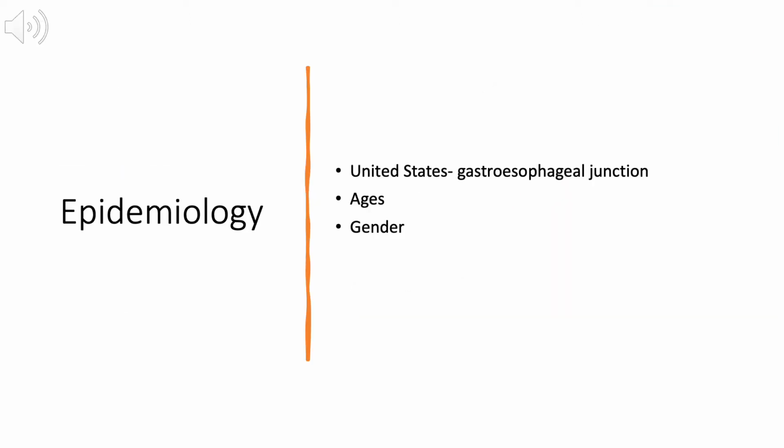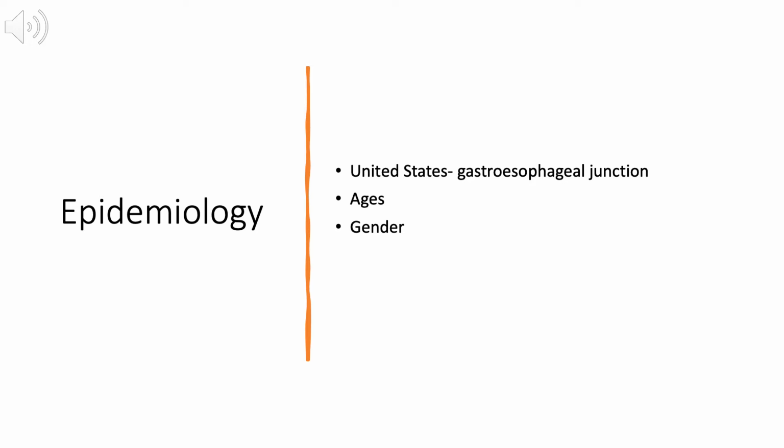In the United States, GISTs and stomach cancer are more likely to affect the area of the esophagus called the gastroesophageal junction. In addition, when it comes to ages, GISTs develop in people of all ages, but they're mostly common between the ages of 50 and 70, and they rarely occur before the age of 40.